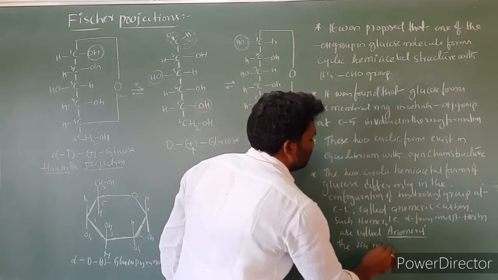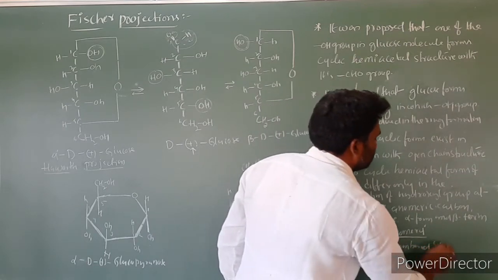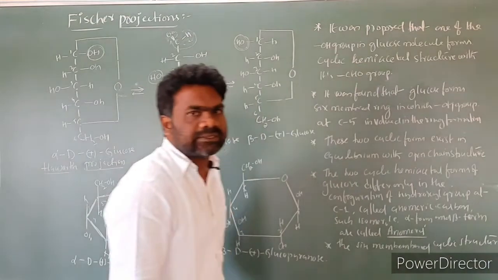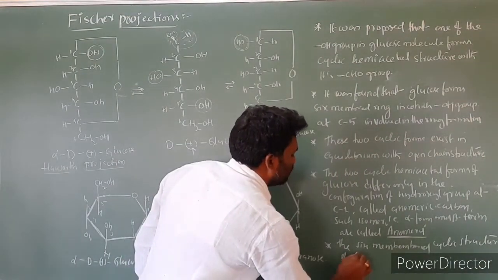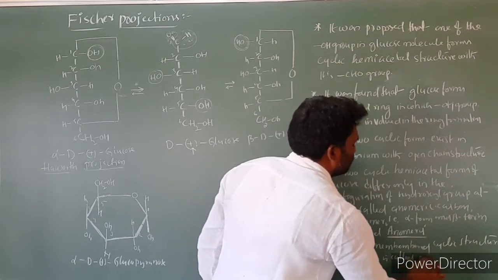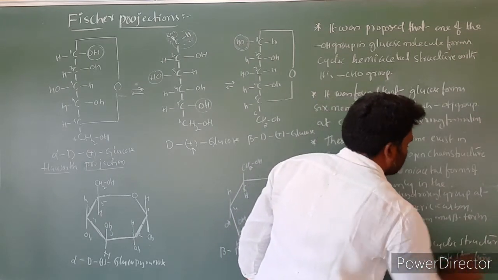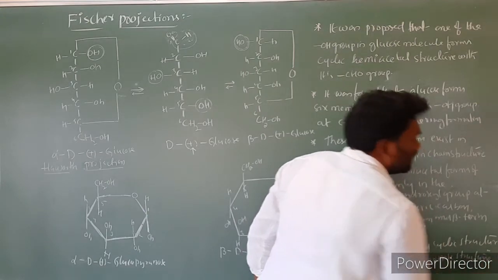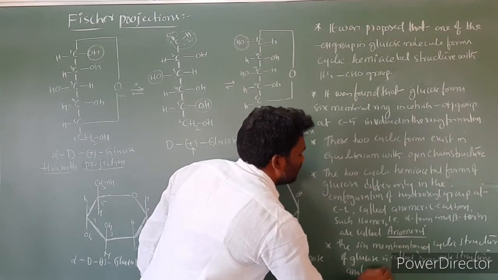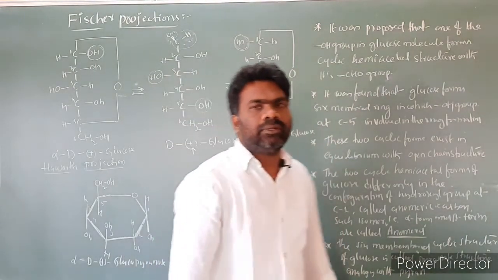the six-membered cyclic structure of glucose is called the pyranose structure, called a pyranose structure in analogy with pyran.